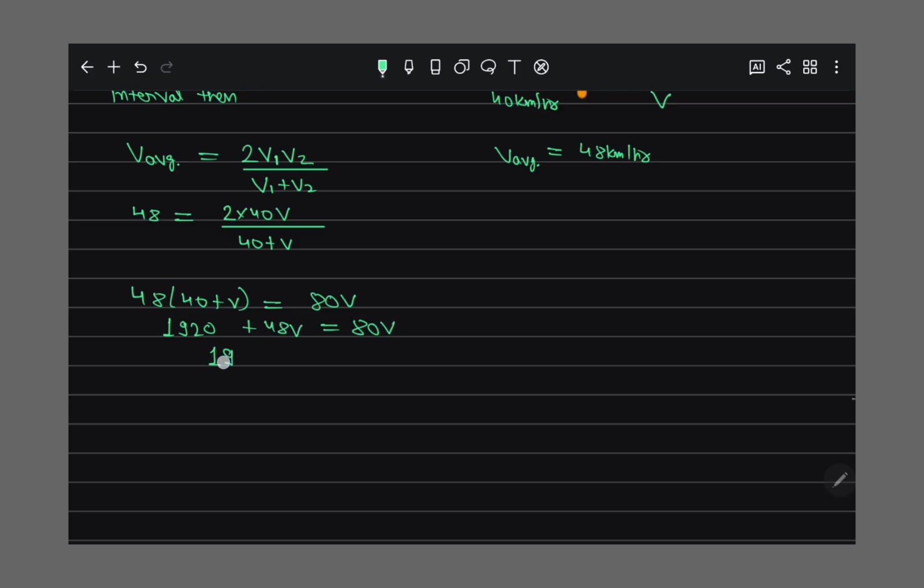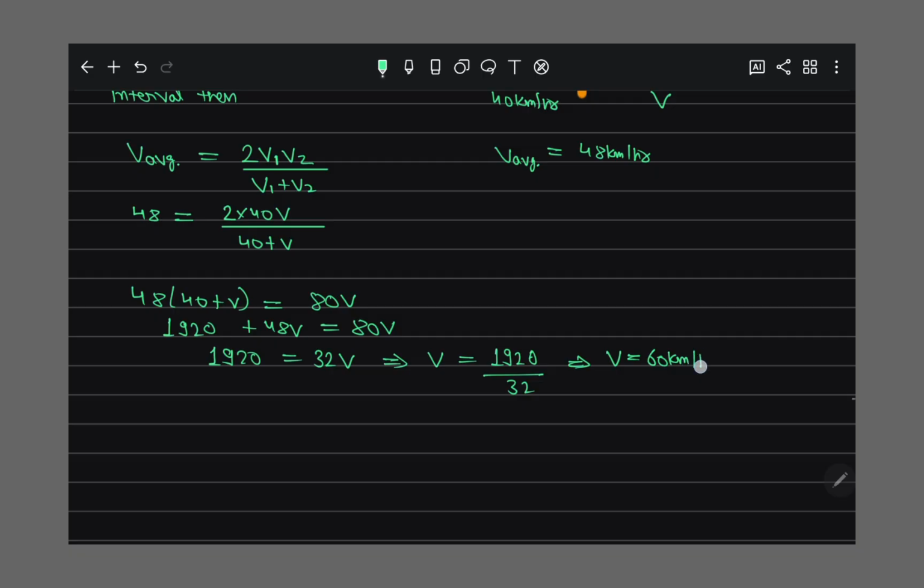So 1920 is equal to 80 minus 48, that is 32 v. So 1920 divided by 32 comes out to be 60